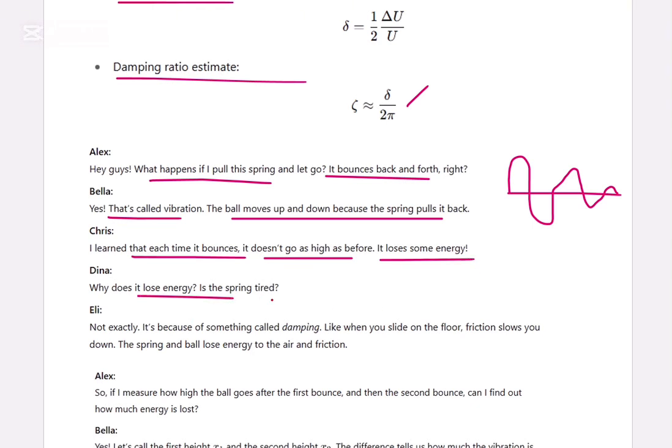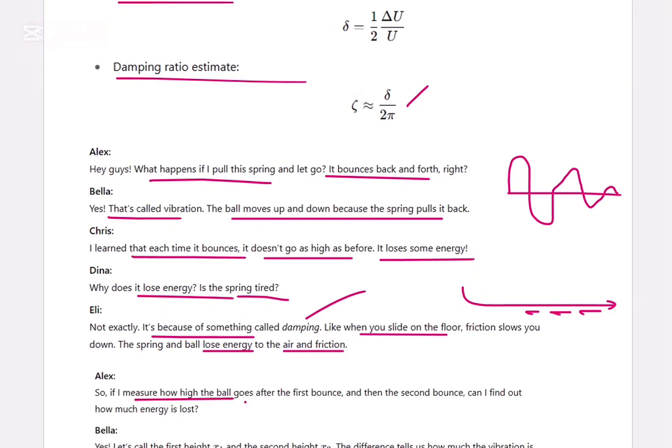Why does it lose energy? Is the spring tired? No, not exactly. It's because of something called damping. Like when you are sliding on the floor, the friction slows you down. The spring and the ball both lose energy to the air and friction.